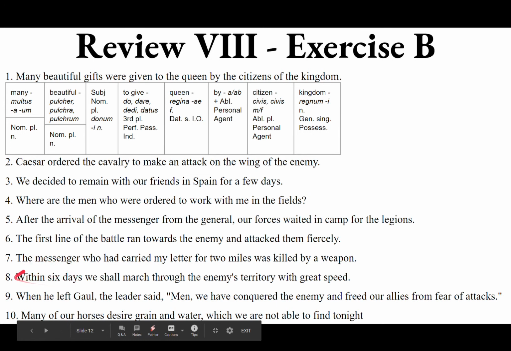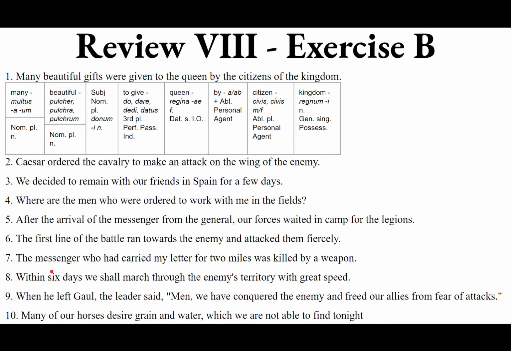So 6 is, wait for it, yes, it's sex. Indeclinable adjective. So sex diebus. Diebus, which is the ablative of dies, masculine, because we want the ablative of time within which. Sex diebus. Within the span of time of 6 days, we shall march.